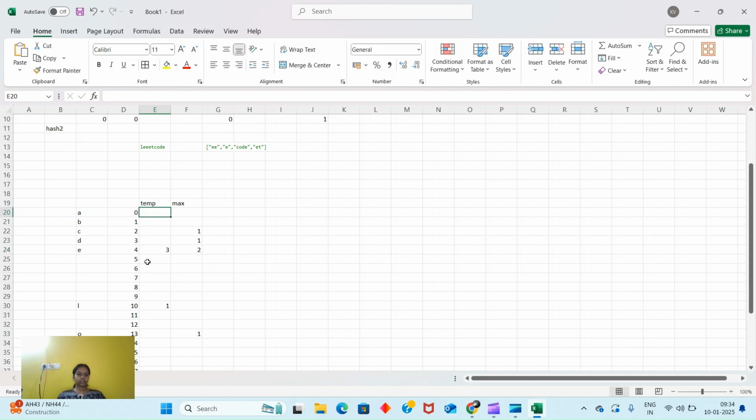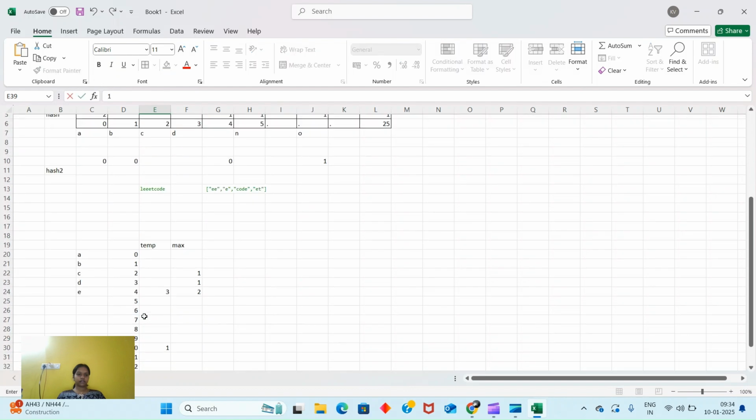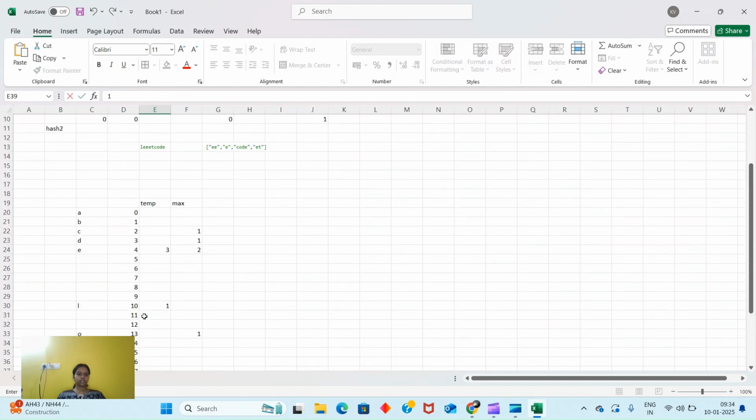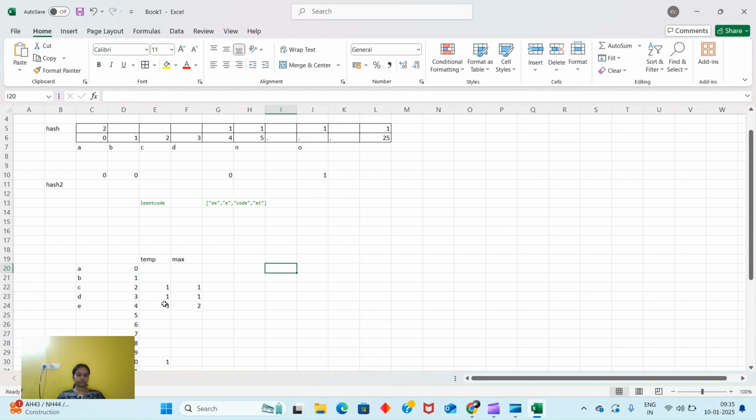T is 1, and in code, C is 1, D is 1, O is 1, and E is 1, but max is 3. So here it will be 4. In the last example when I was explaining, I just ignored this last E.